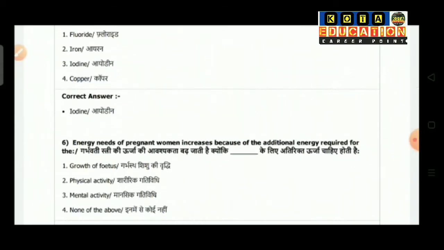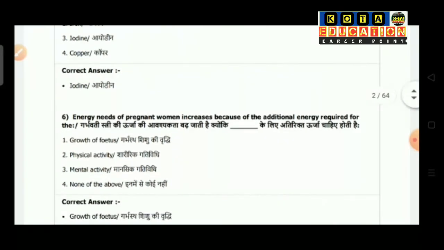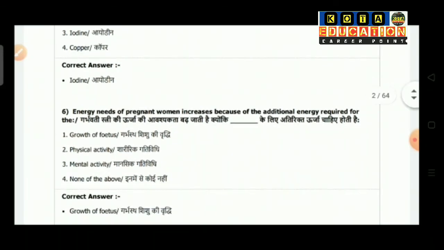Question number 6: energy needs of pregnant women increase because of the additional energy required for: option 1 is growth of fetus, option 2 physical activity, option 3 mental activity, option 4 none of the above. So the correct answer is growth of fetus.